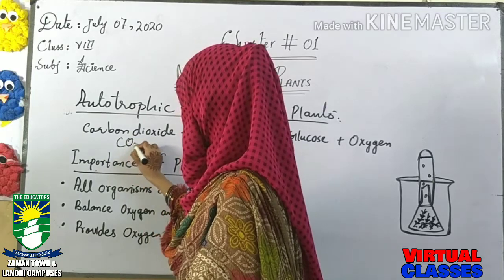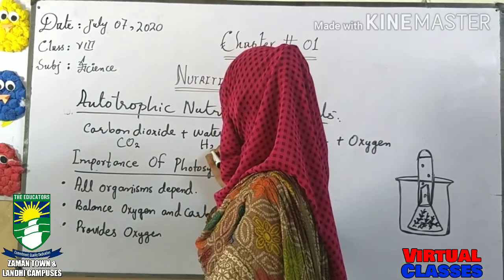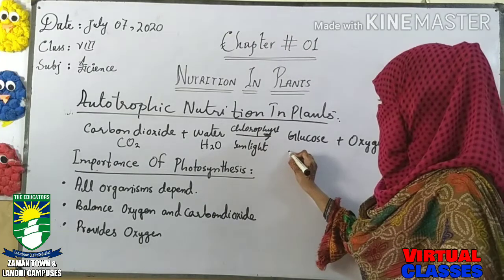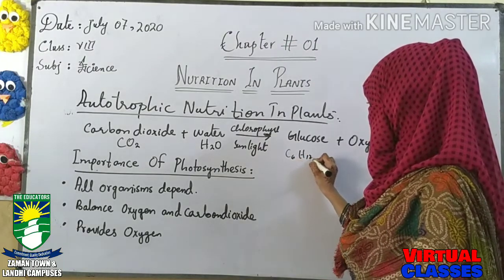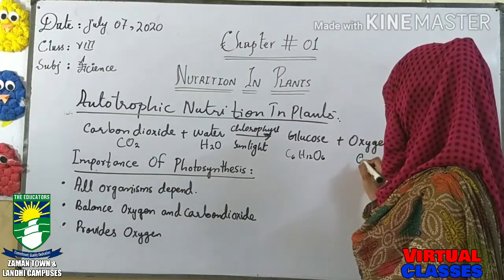Carbon dioxide we write as CO2, water we write as H2O, glucose we write as C6H12O6. Oxygen we represent by O.